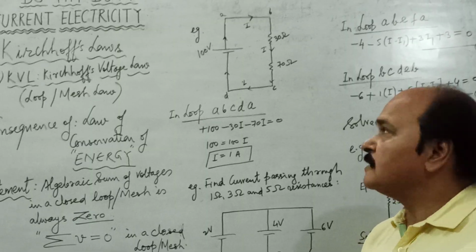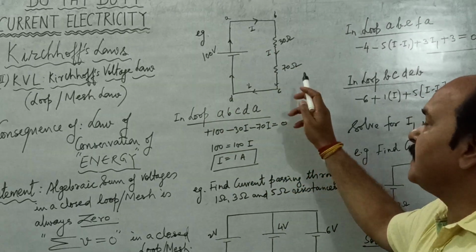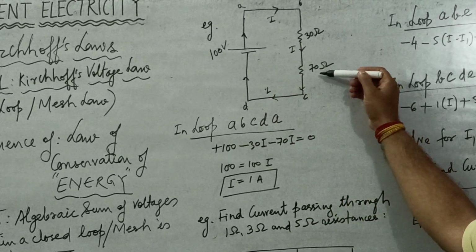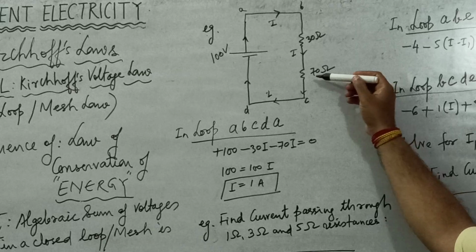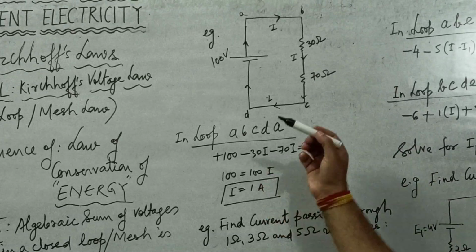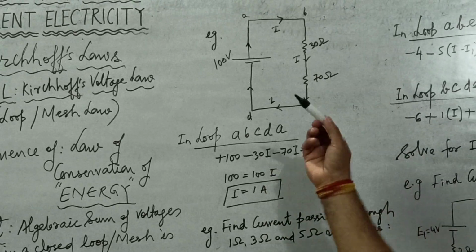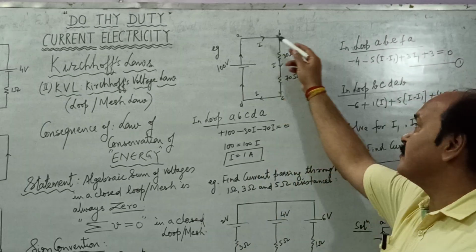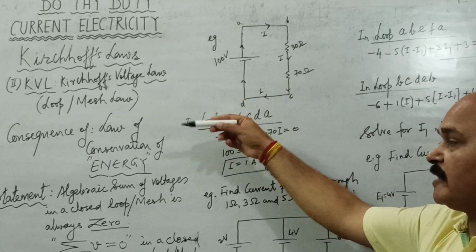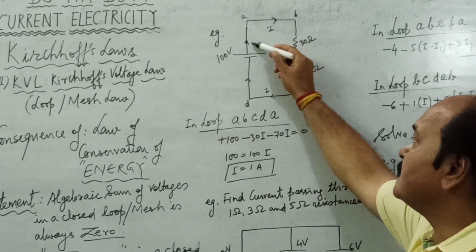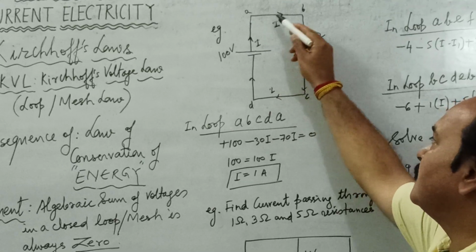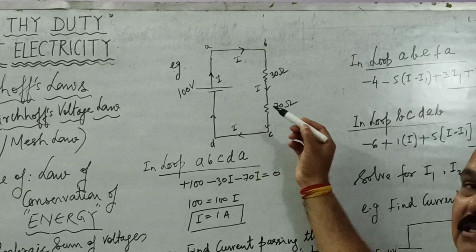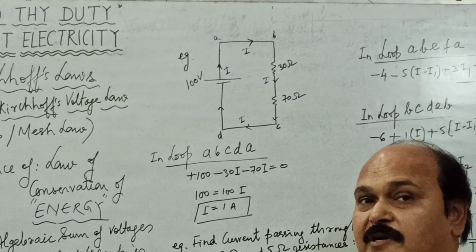See, this is example 1 of the day. Very, very simple. This is a 100 volt battery and there are two resistances connected. Now this is the simplest circuit, and it is so simple that there is not even a single junction in the circuit. Well, there is a closed loop, so since there is no junction, we cannot apply the junction rule. If the current I is drawn from the battery, it will flow like this through this resistance as well as through this resistance. There is no junction in the circuit, which is the meeting point of at least 3 branches.